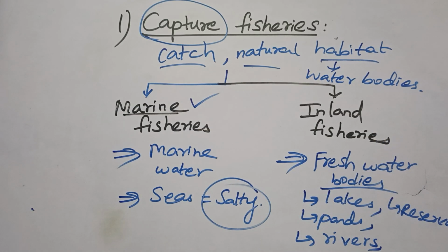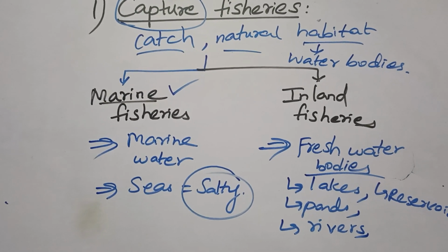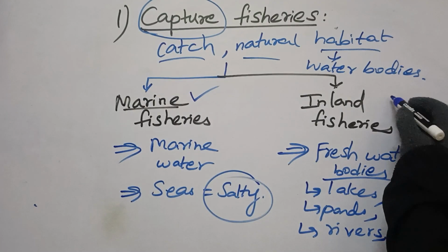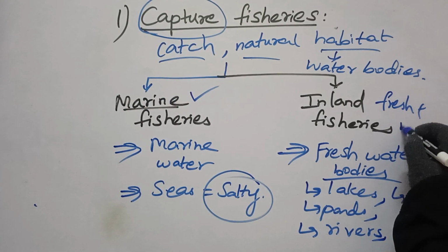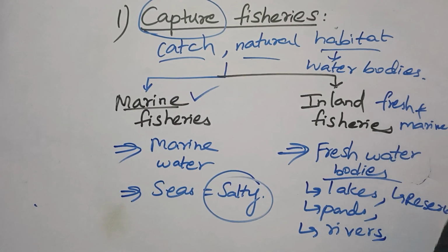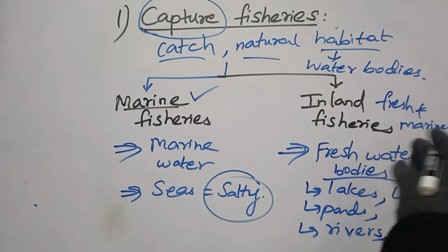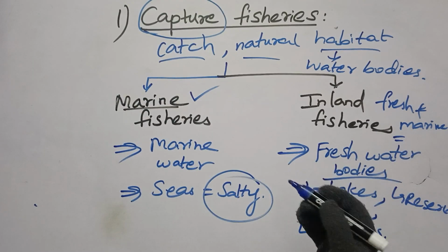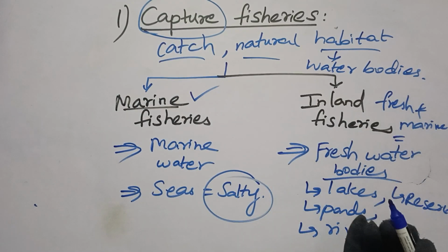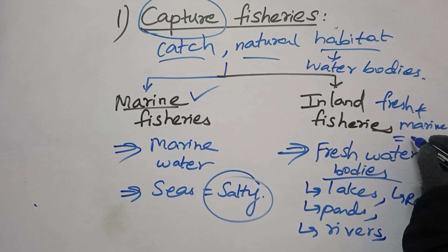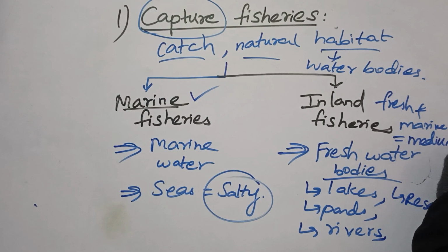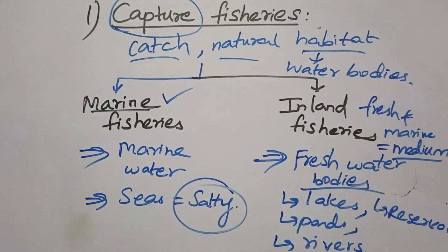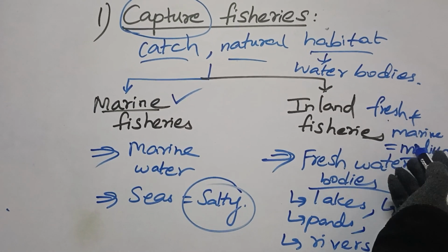Along with freshwater, sometimes we have estuaries, a water body in which both freshwater and marine water are present. At that time the salinity, meaning the amount of saltiness, will be medium, because it is a combination of both fresh water and marine water.